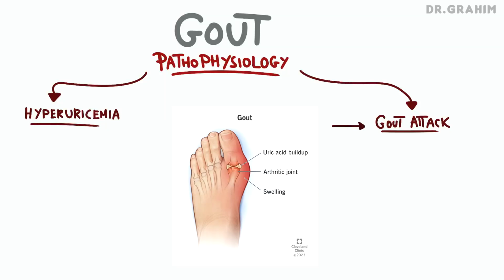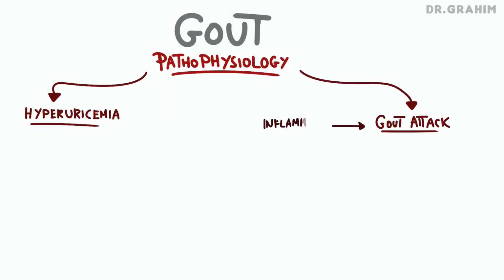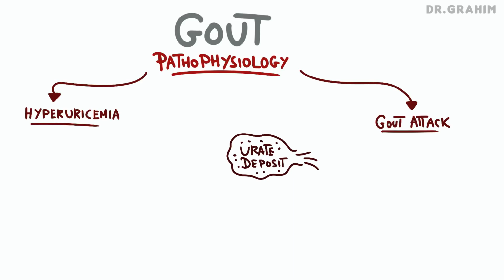Now let's talk about the mechanism of gout attack. Well, gout attacks typically occur suddenly and are extremely painful. They result from an inflammatory reaction caused by the presence of sodium urate crystals in the joint. A gout attack can be triggered by the rupture of pre-existing urate deposit within the joint, or by a rapid increase in blood uric acid levels.